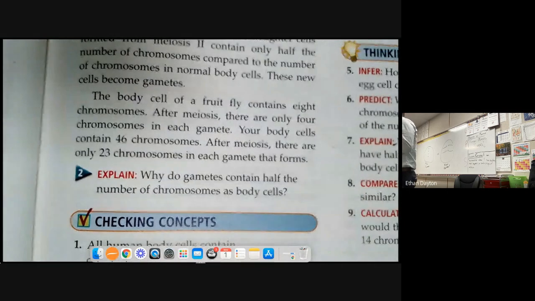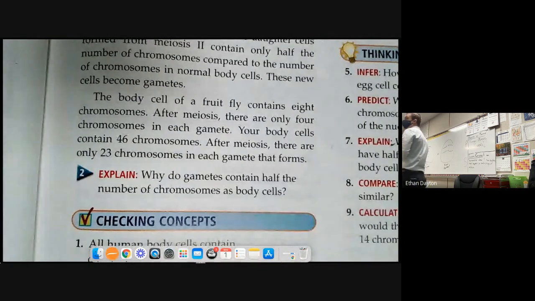Okay? Now, let's explain. Why do gametes contain half the number of chromosomes as body cells? Turn and talk with the people around you. What do you think? Why do your gametes contain half the number of chromosomes that your body cells do?